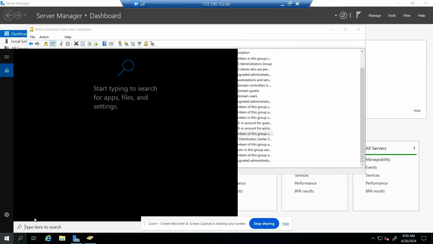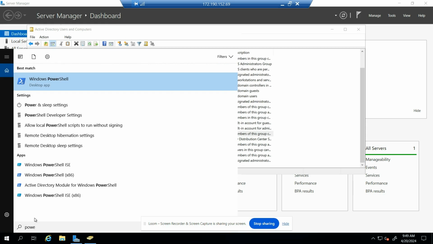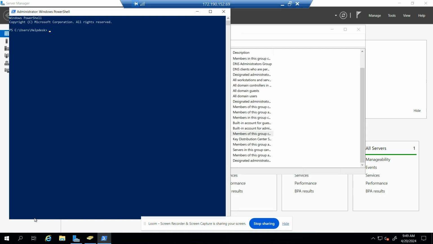Let's search for PowerShell. Here. And let's type import-module, module space ActiveDirectory. Let's type get-command new-aduser.